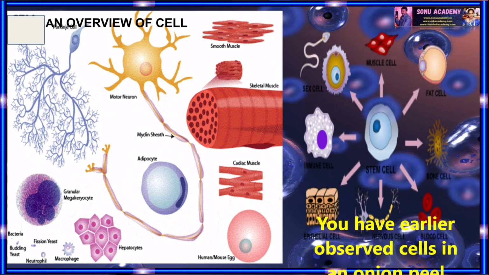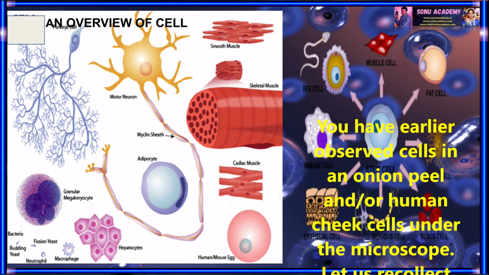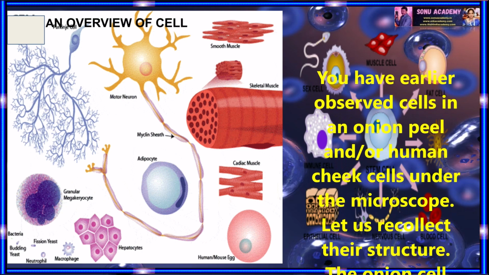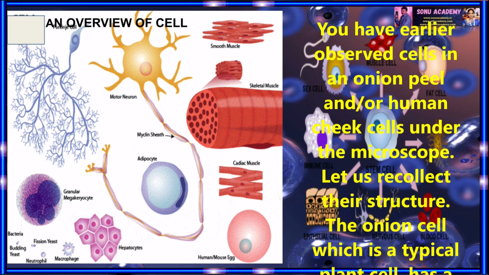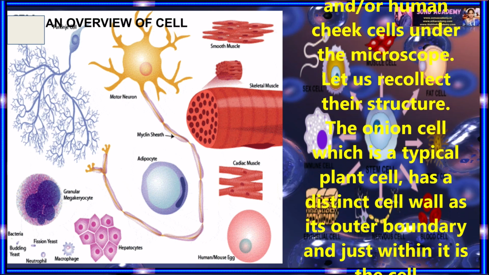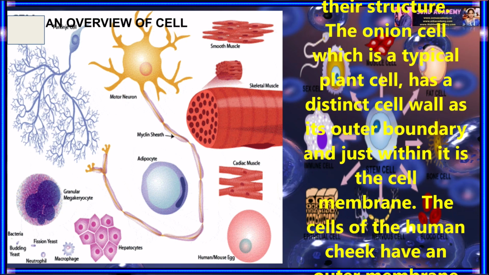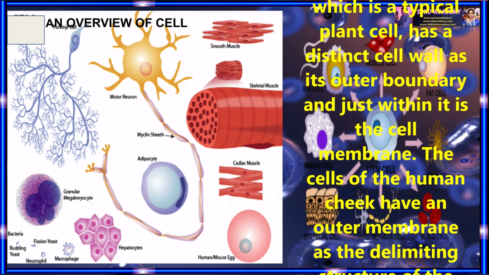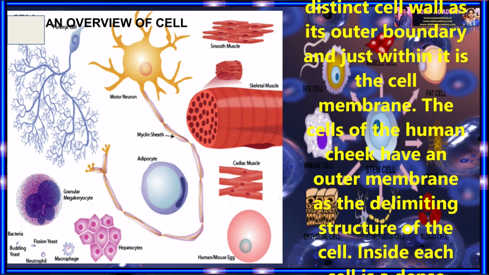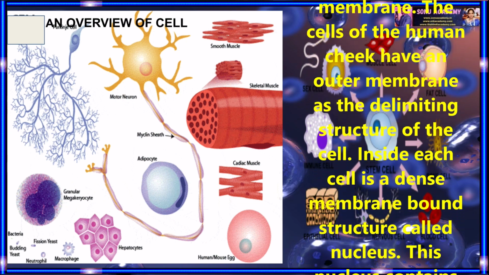Children, now let us discuss an overview of the cell. You have earlier observed cells in an onion peel and human cheek cells under the microscope. Let us recollect their structure. The onion cell, which is a typical plant cell, has a distinct cell wall as its outer boundary, and just within it is the cell membrane. The cells of the human cheek have an outer membrane as the delimiting structure of the cell.